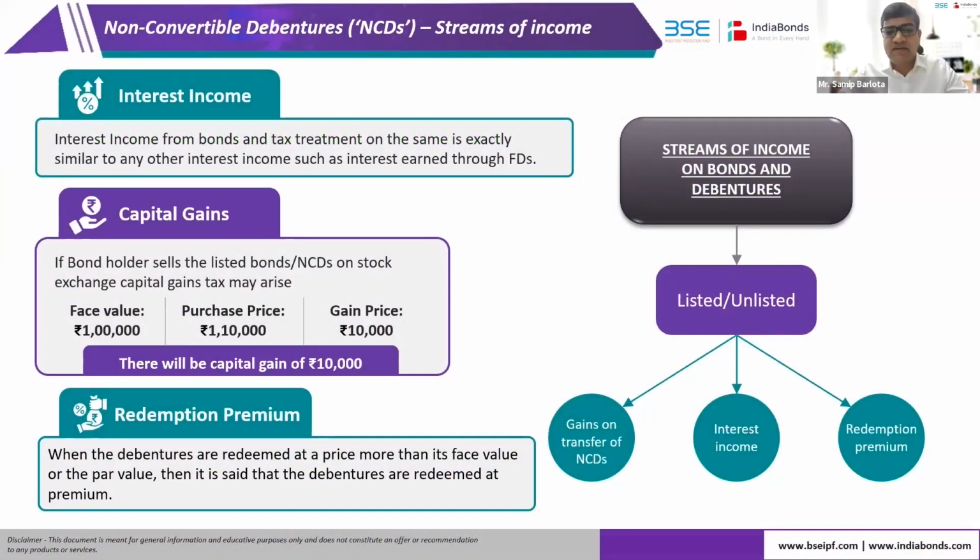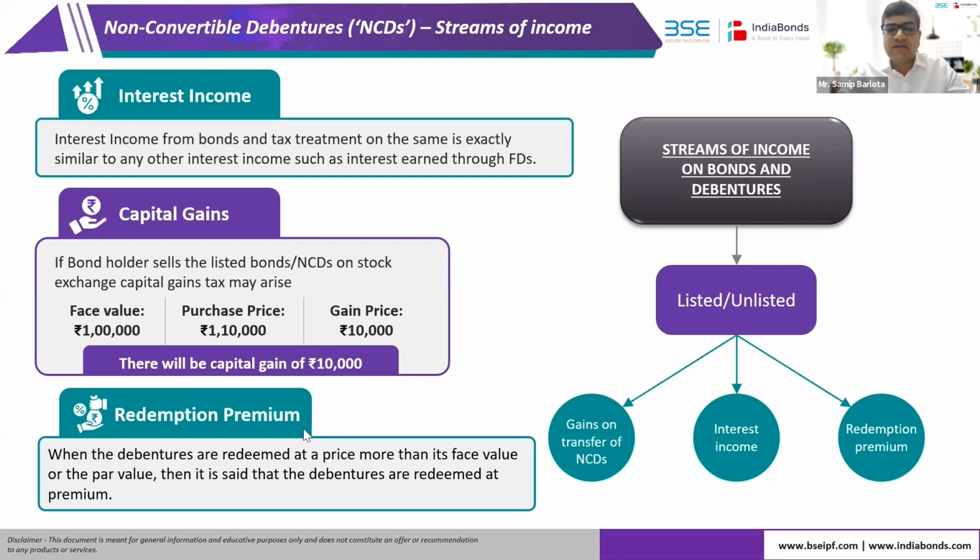Generally, a bond in India, there are various kinds of bonds issued, and generally the streams of income which come out of a bond are typically what has been depicted here. Generally, there is a coupon on the bond. There are bonds which are zero coupon, and to the extent that there's an ongoing coupon, it is generally an interest income which gets generated on that bond.